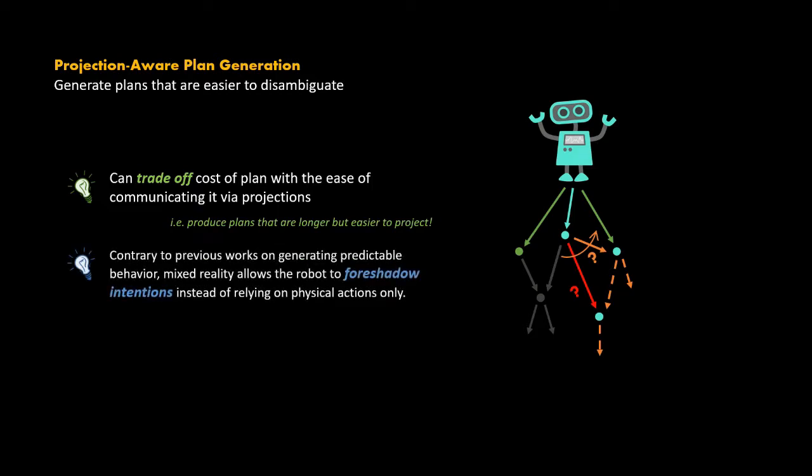Also, contrary to previous works on generating predictable behavior, mixed reality allows the robot to foreshadow intentions instead of relying on physical interspeech actions only. This is where the power of mixed reality really comes forth. Now, let's watch this in action.